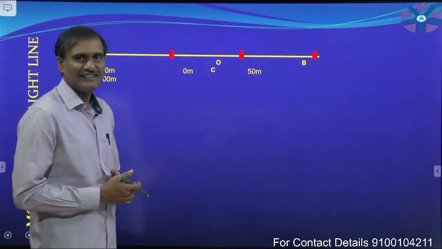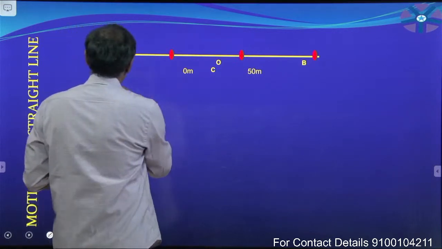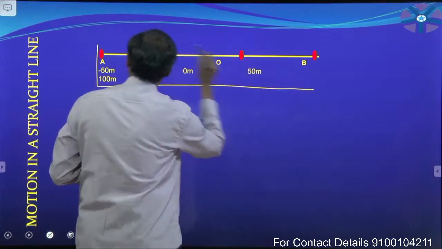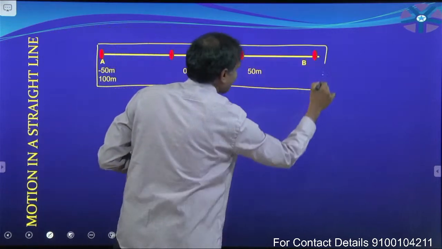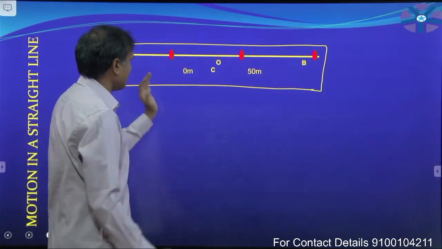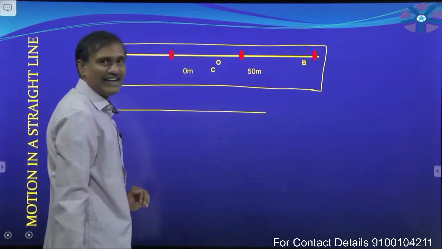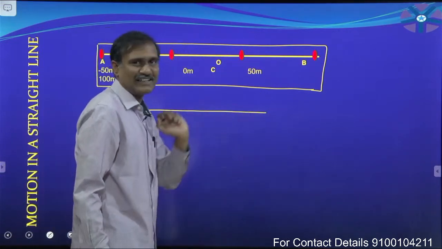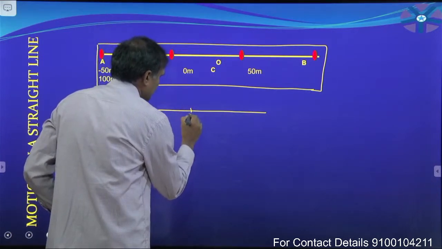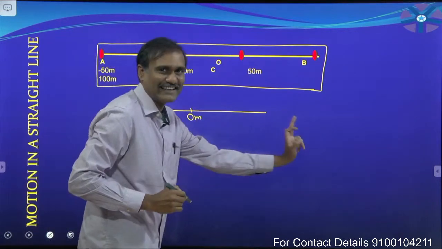Observe this. Because of a small mistake in this diagram, I want to draw another diagram here. Let us consider a particle moving along the same straight line. It is the reference point O, 0 meter, on the x axis.